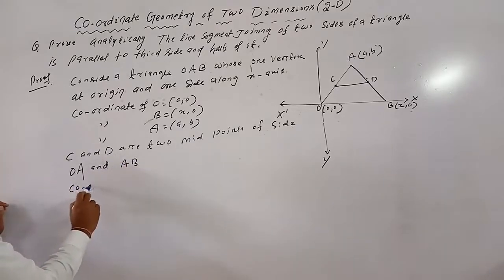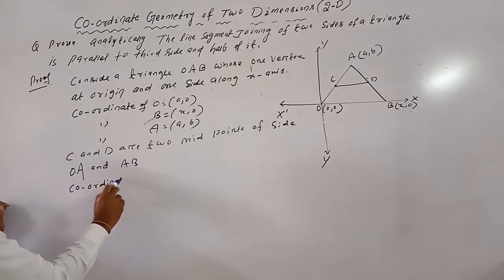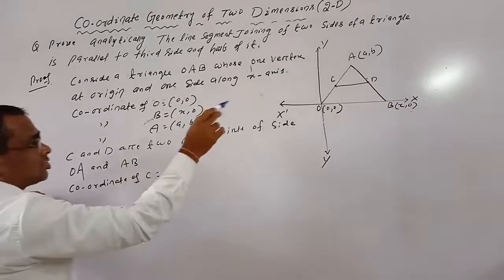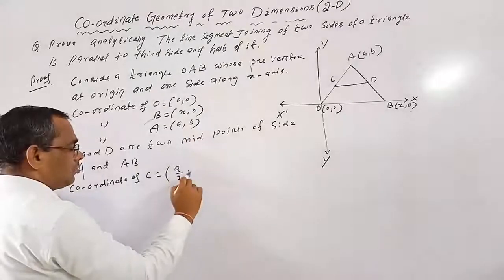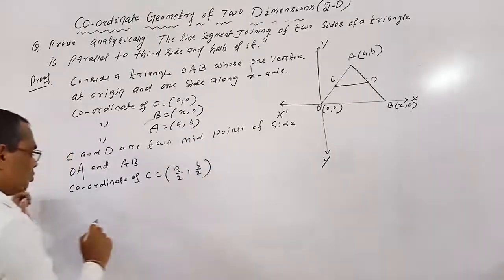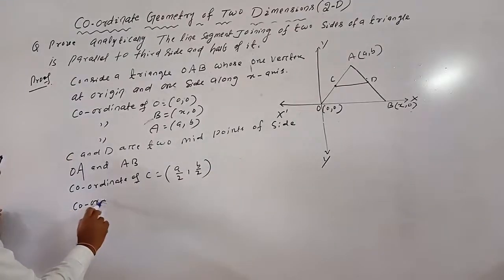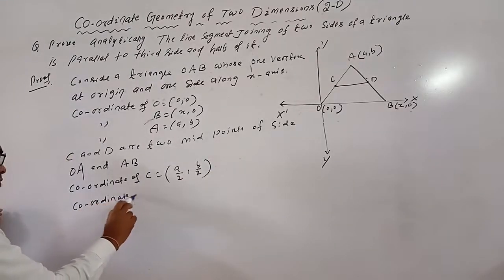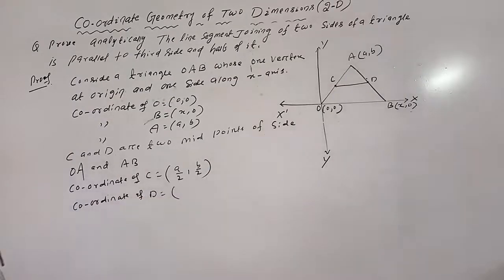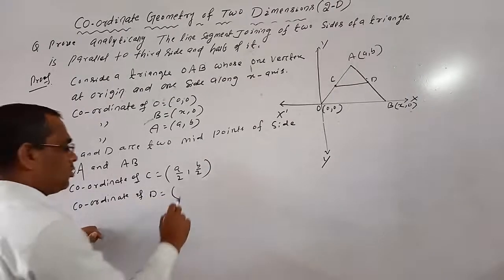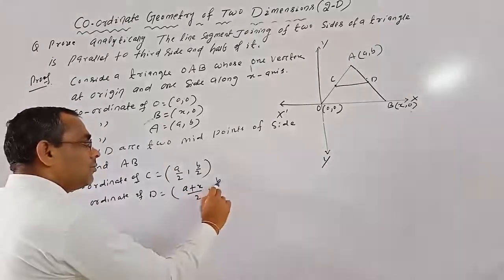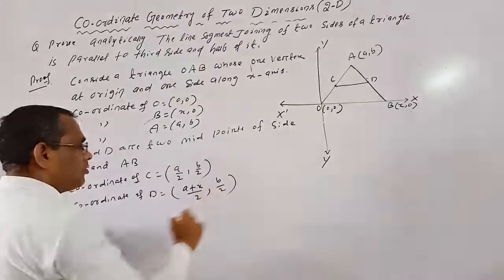So the coordinates of C are ((a + 0)/2, (b + 0)/2), that is (a/2, b/2). And the coordinates of D are ((a + x)/2, (b + 0)/2), that is ((a + x)/2, b/2).